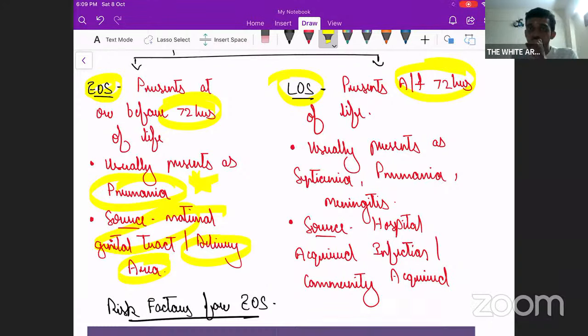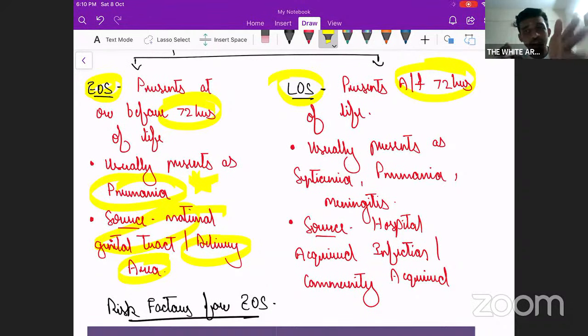Late onset sepsis is the one that presents after 72 hours of life. Now, what is the difference over here? Over here, it is usually hospital-acquired infection. Like a neonate has birth asphyxia, we have shifted it to the NICU, and in the NICU, the way we handle the babies, we might not have followed thorough aseptic measures. Like when we put a UVC, that could have caused it, or when we put an IV cannula, that could have been the source of infection. Or our hands itself, we might not have washed or sanitized our hands properly, that will be the cause. Fine. So there are numerous sources of infection. So it is usually hospital-acquired infection.